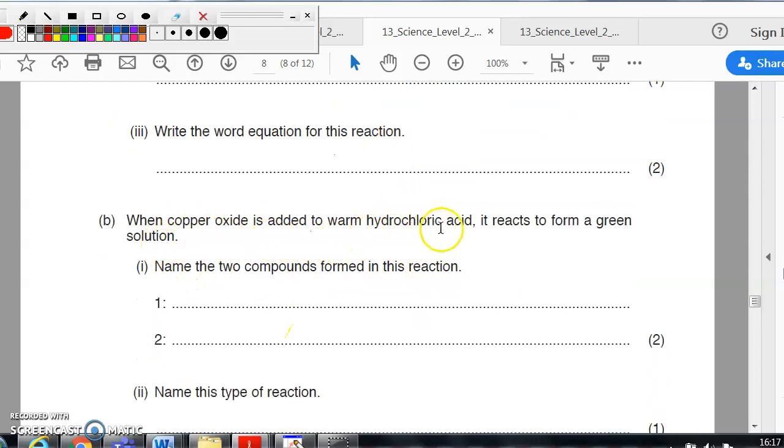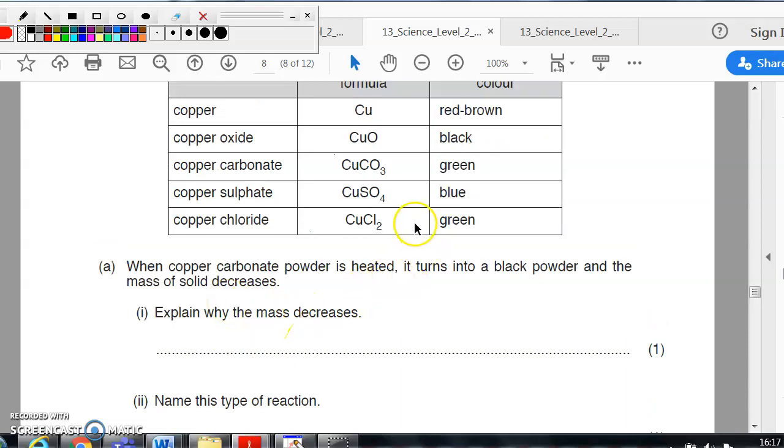When copper oxide is added to acid, it forms a green solution. Let's have a look. The green solution. Is it going to be that one? Well, we're not adding carbon to it, but we are adding. We're using hydrochloric. We're going to add chloride to it, so we're going to do that.